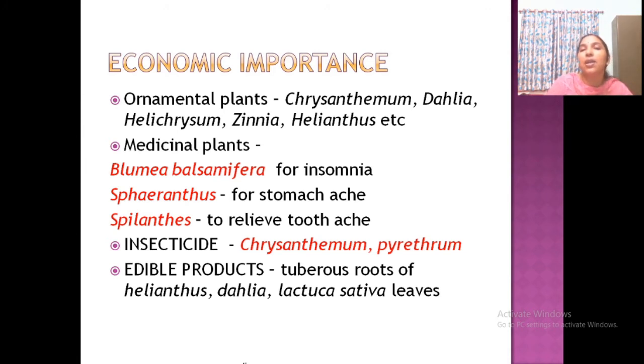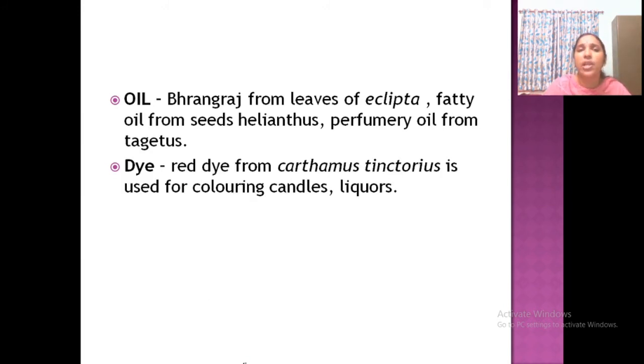And edible are the tuberous roots of Helianthus, Dahlia, Lactuca, etc. Lactuca is available in the market. Then oil: Bhringraj is a brand name, obtained from Eclipta. Bringadi, Dhinakara Bringadi Tailam, Bringadi is the Sanskrit name. The plant is Eclipta, Kayonni, very good for hair growth.